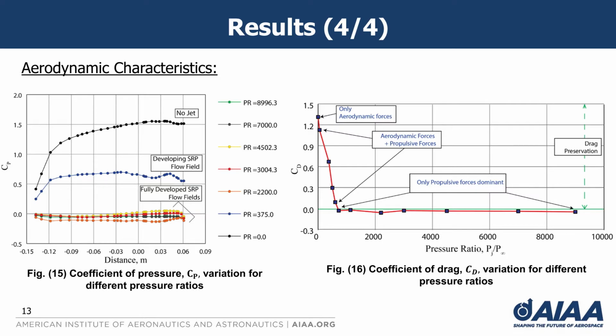It was observed that in the no jet condition and at very low pressure ratios, only aerodynamic forces are dominant, as depicted in Figure 16. However, with increasing pressure ratios, say less than 700, both aerodynamic and propulsive forces are dominant, and for pressure ratios greater than 700, only propulsive forces are dominant, with no drag preservation, due to the establishment of a fully developed flow structure and stabilization of it.